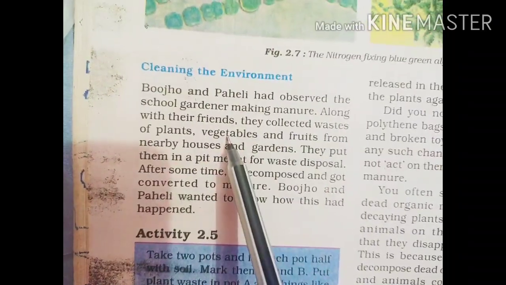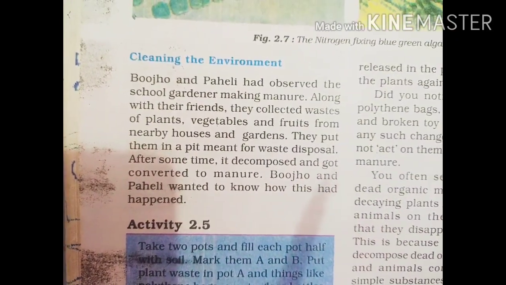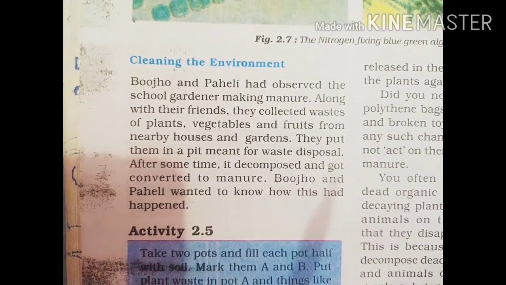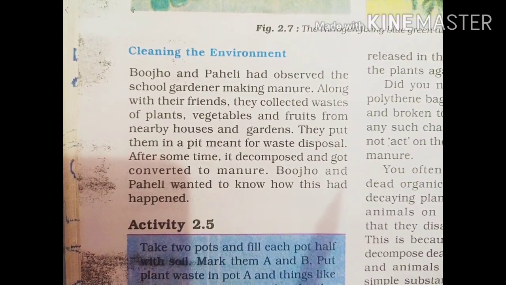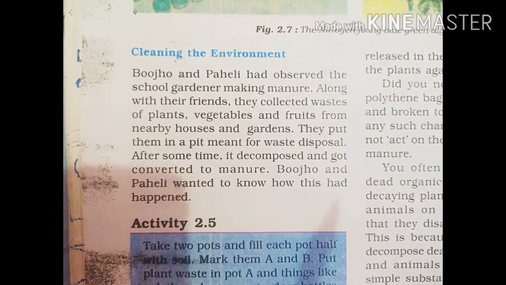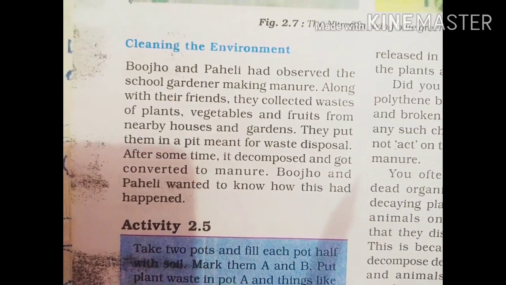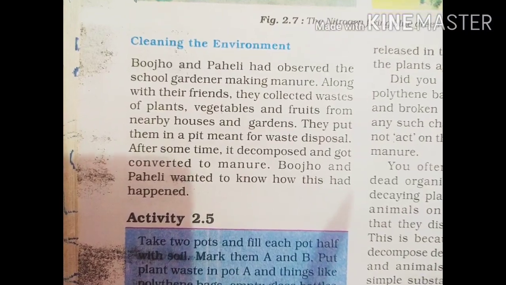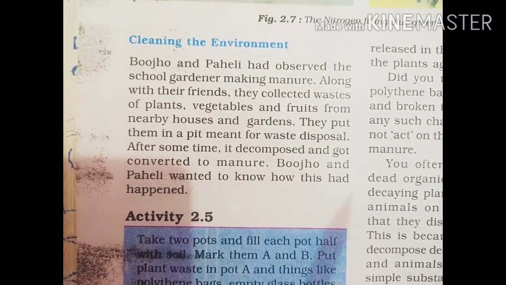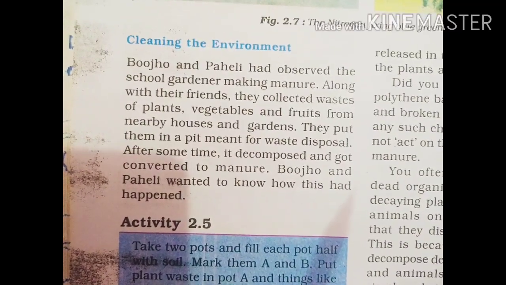So this is a very common work which you can do in your home with the help of certain simple things which are easily available in your home, especially in the kitchen area. Okay, so you can do like Bujo and Paheli have done. You can collect the vegetable peel, dry leaves, sticks, the rotten fruit items and all.